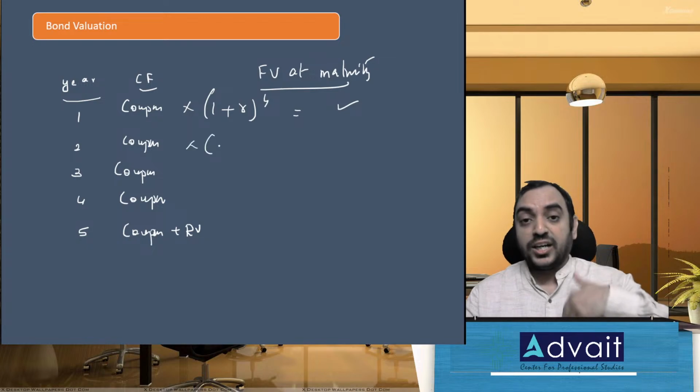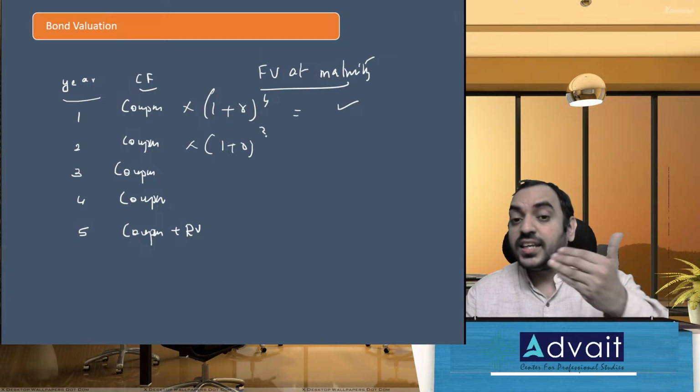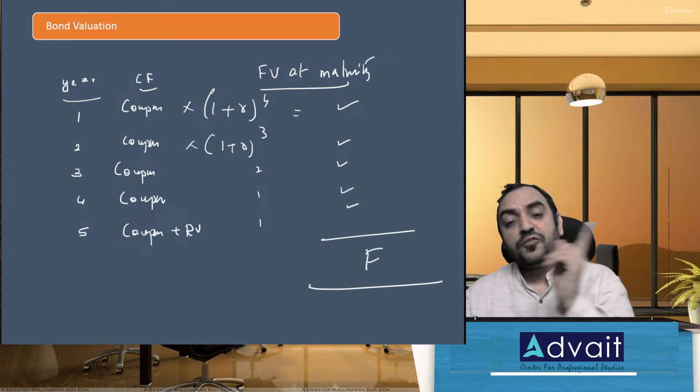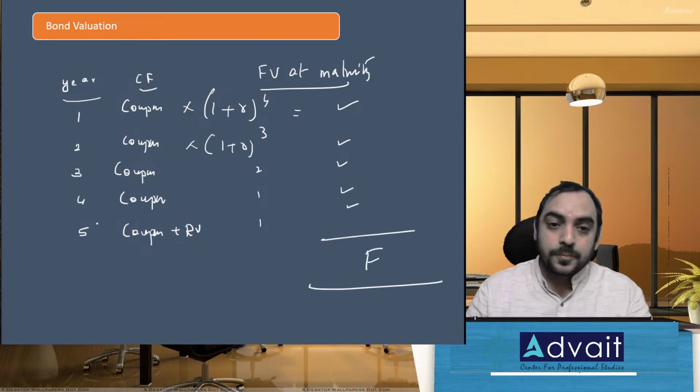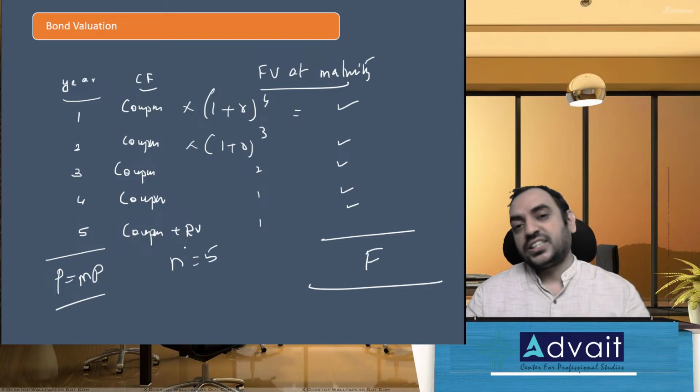So that is what you get, one amount. Similarly, this one at the end of year 2 you will invest till year 5, so you get it for 3 years. Like that, 2 years, 1 year, 0. So you get 5 maturity values. This is one future value you get. The present value is nothing but the market price. The number of years in this case is 5 years.